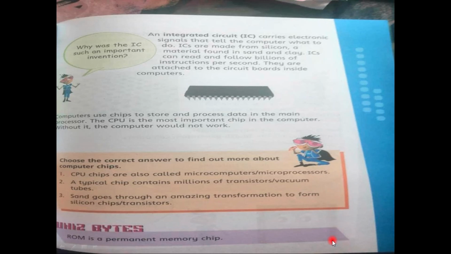Number 2: a typical chip contains millions of transistors or vacuum tubes. It's transistors. Sand goes through an amazing transformation to form silicon chips or transistors. So this is all about the exercise, but we will solve it in a separate video. We'll solve all the exercises in a proper way in my separate video.